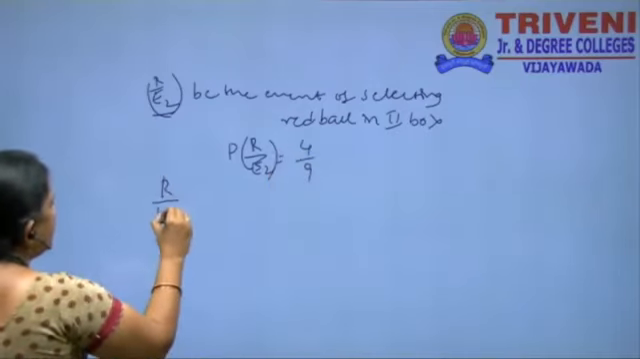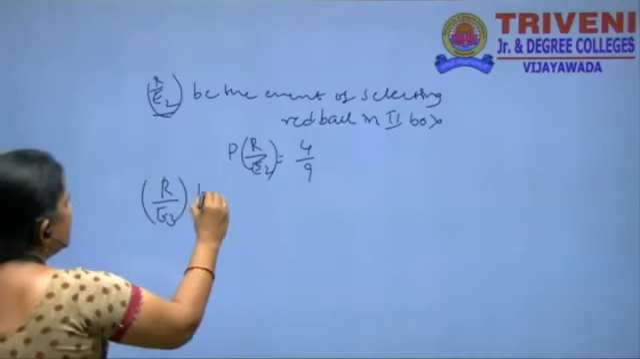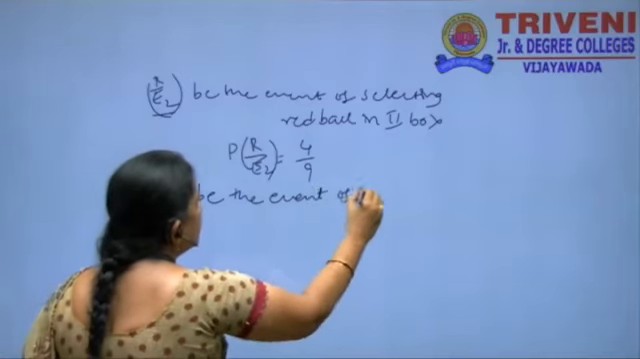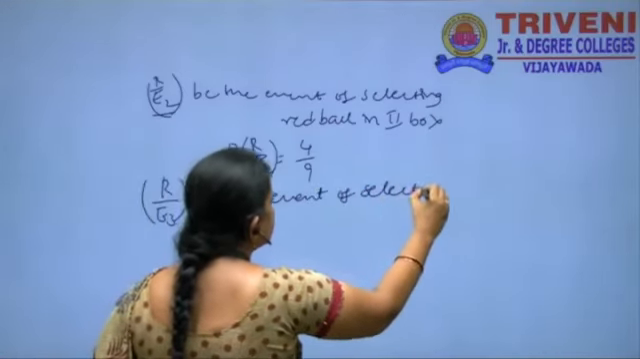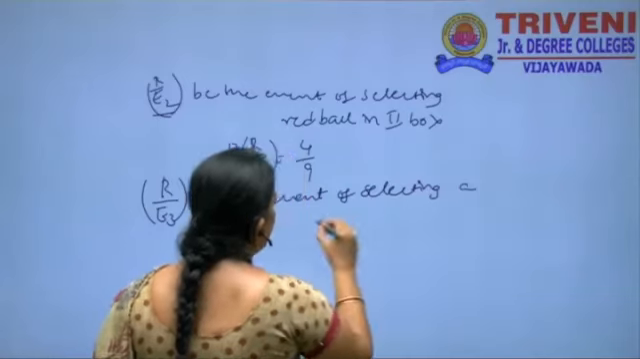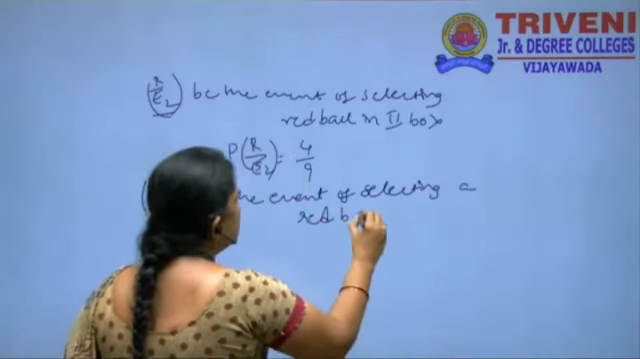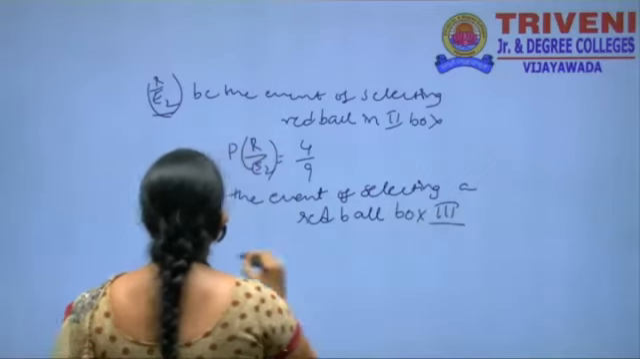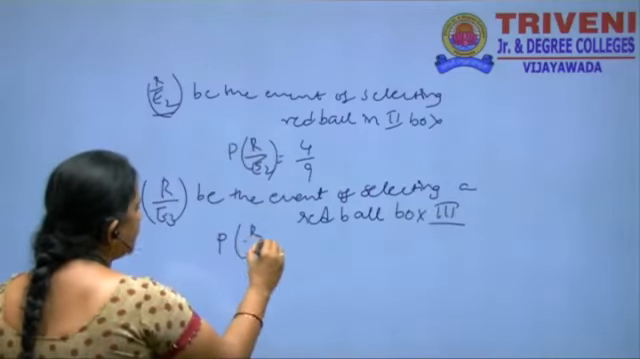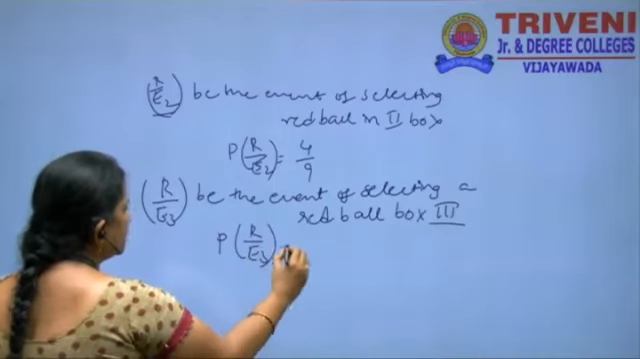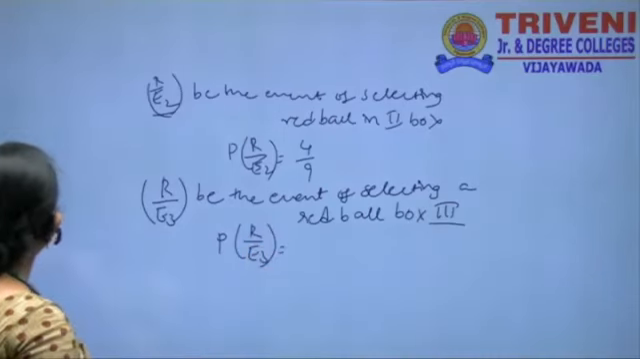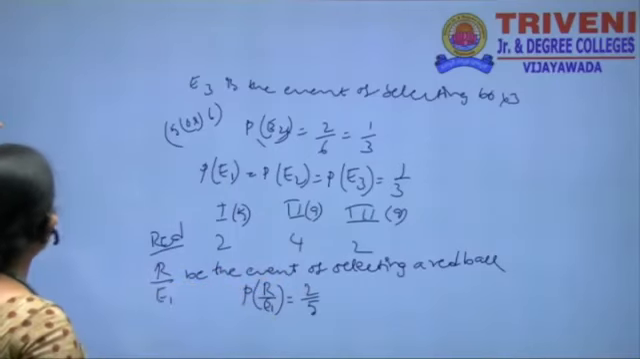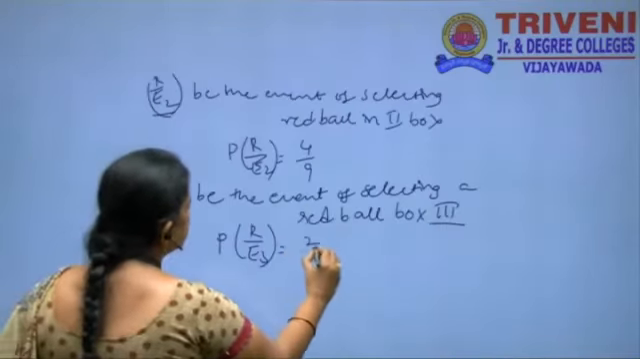R given E3 is the event of selecting a red ball in box 3. P of R given E3 is equal to 2 by 9, since box 3 has 2 red balls and the total is 9.